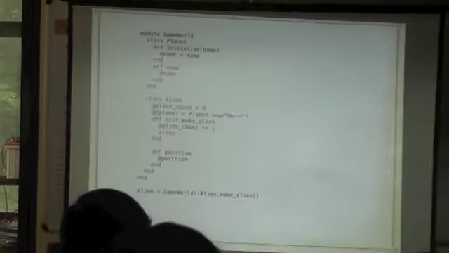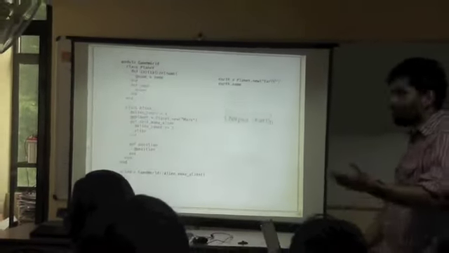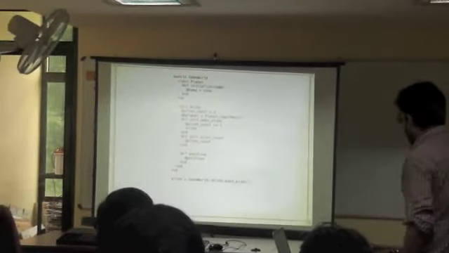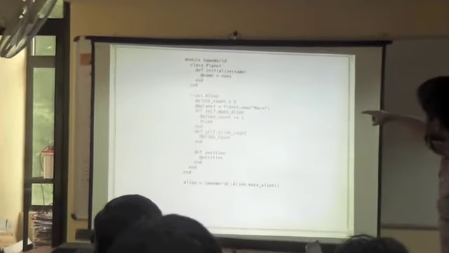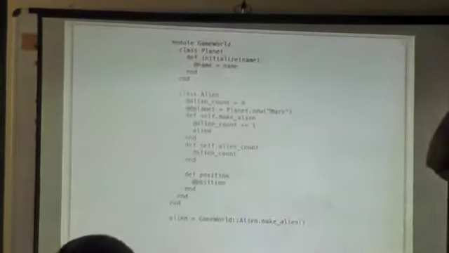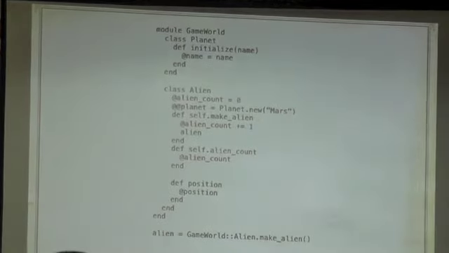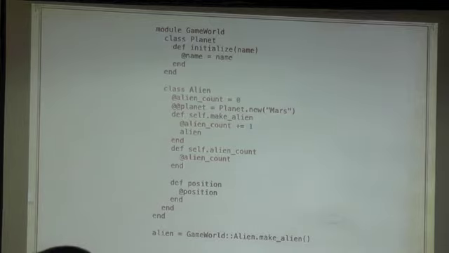Okay? So here we have this. So the output is what? Next slide. The plan was to talk about class instance variables. Whatever you define in this bag called alien, because the classes themselves are objects, they are called class instance variables.